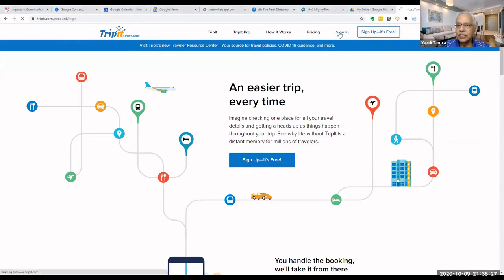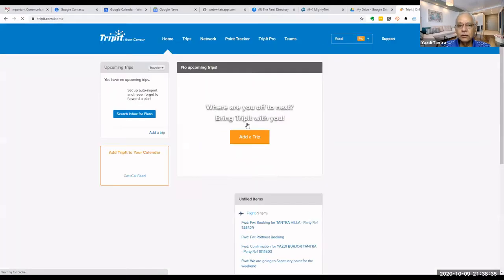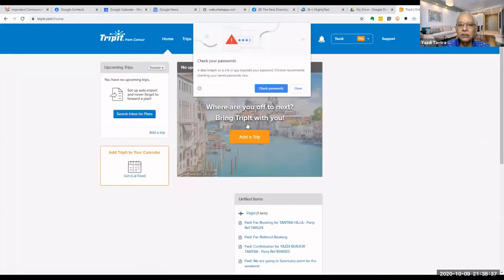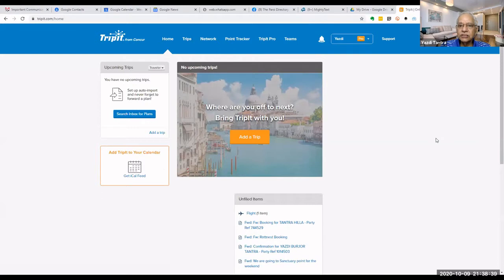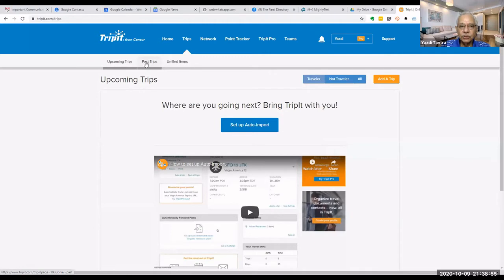So I am just signing in to TripIt. I will put my email address and password and I just sign in. Okay, so once I sign in, this is my actual trip plan. If I have trips, it will show you upcoming trips. It says just now no upcoming trips. So let us go to our past trips and see how it was looking like.